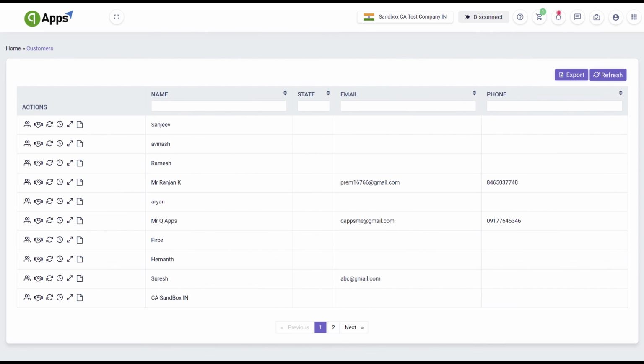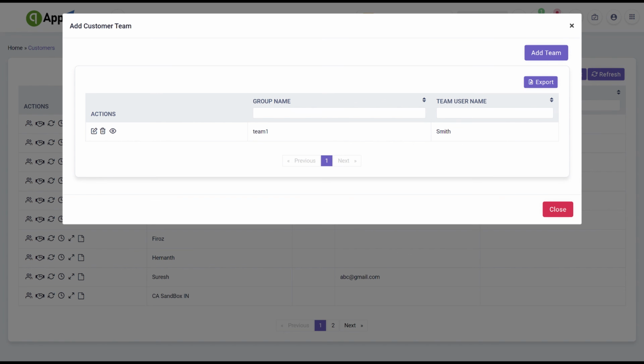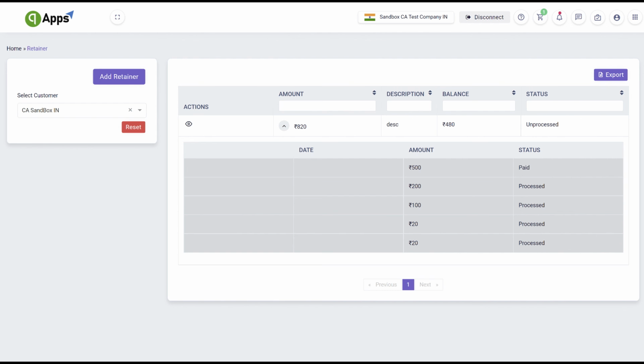Customers. Here you can manage your organization's customers, which the system gets from your accounting system. Customers must be assigned to groups, and staff can be assigned within the group. Only the assigned staff shall work on the jobs, tasks of the customer.